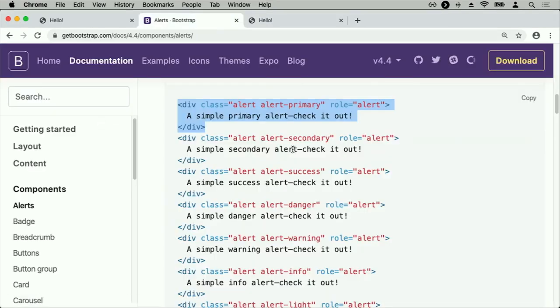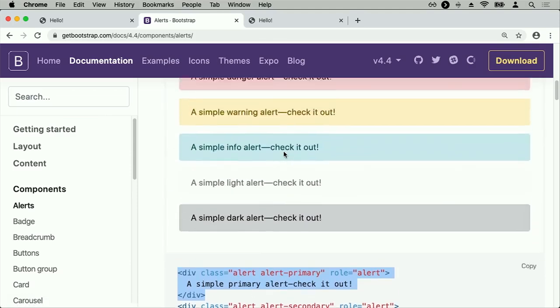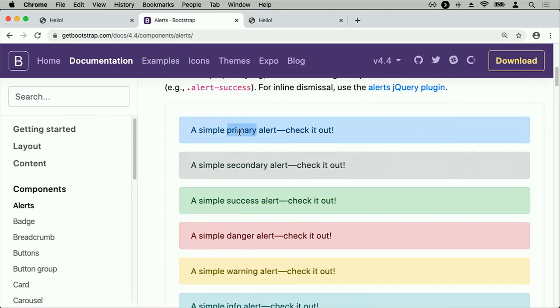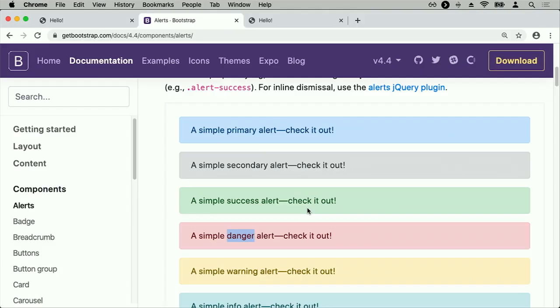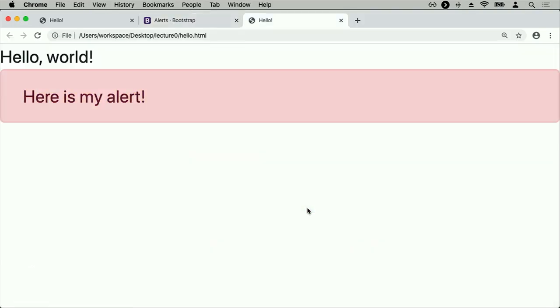And again, I can change that styling just by changing these classes. So a primary alert shows up as blue, a success alert shows up as green, a danger alert is red. So if I want to give a danger alert, if the user is doing something wrong on the web page, for example, I can change alert-primary here inside my HTML to something like alert-danger instead. And now when I refresh this page, I see the alert shows up as red instead of blue.